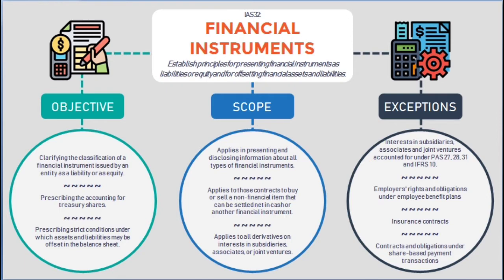The scope of this standard applies in presenting and disclosing information about all types of financial instruments. It applies to those contracts to buy or sell a non-financial item that can be settled in cash or another financial instrument. It applies to all derivatives and interests in subsidiaries, associates, or joint ventures. The exceptions are interests in subsidiaries, associates, and joint ventures accounted for under PAS 27, 28, 31, and IFRS 10.